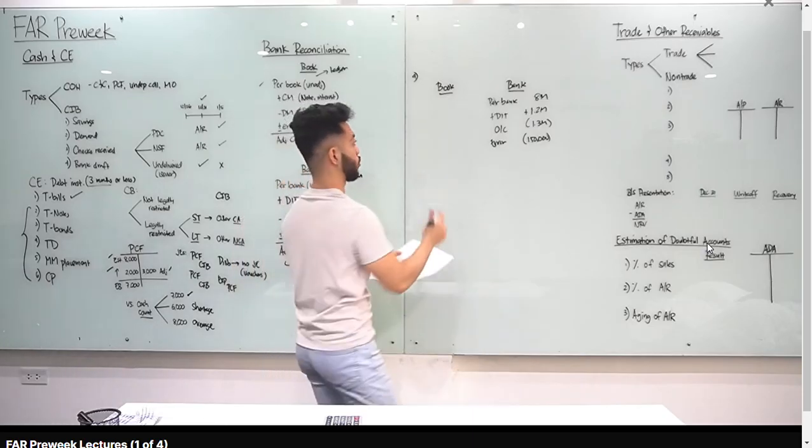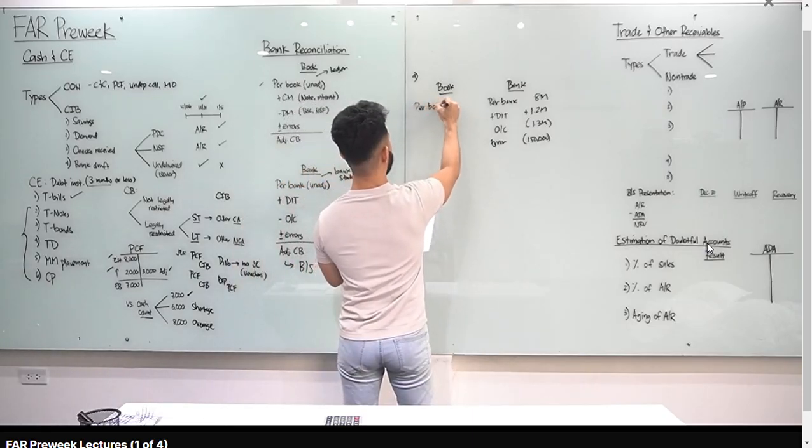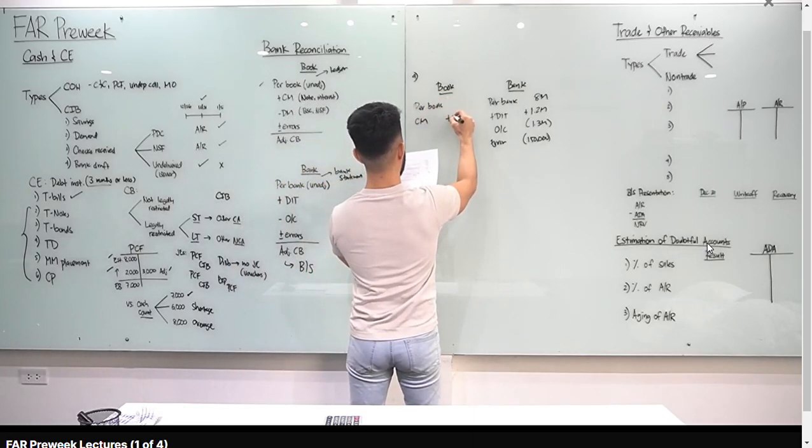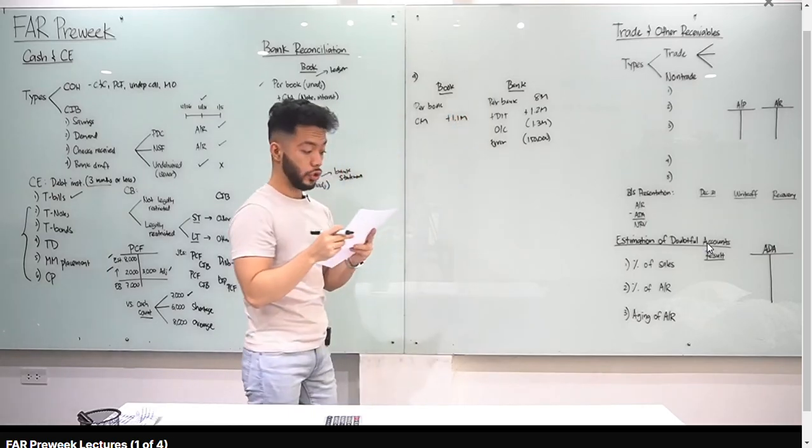Next, note collected by bank for CPA including interest. Ang tawag na dyan, credit memo. So, lagyan natin dito, per book. And then, add natin yung credit memo. So, plus 1.1 million.